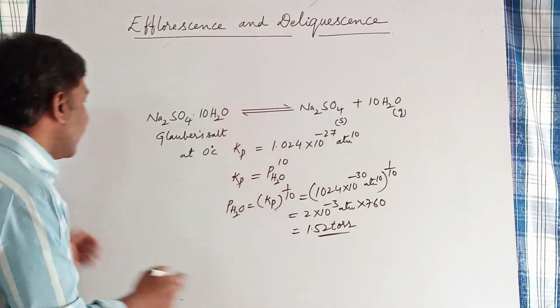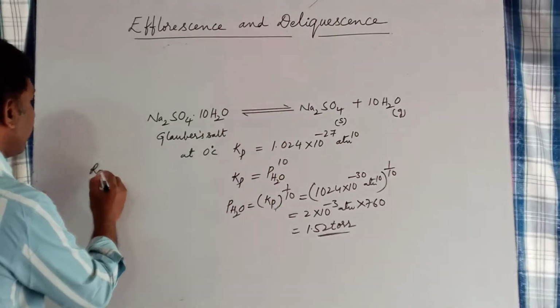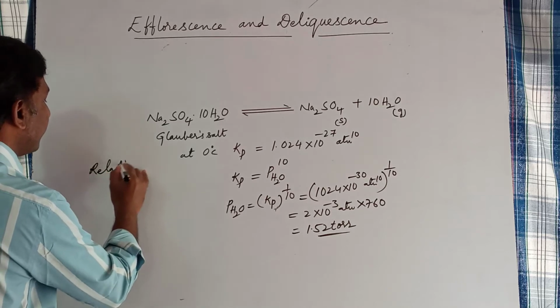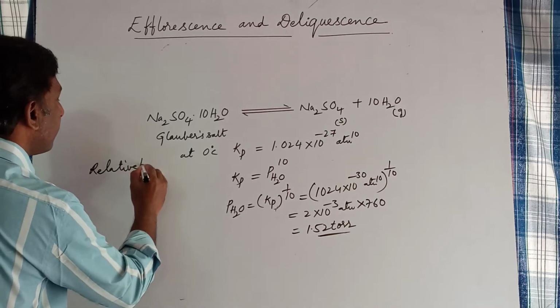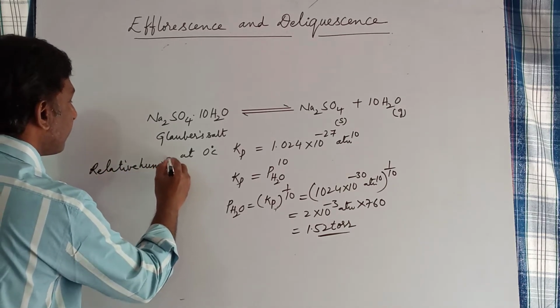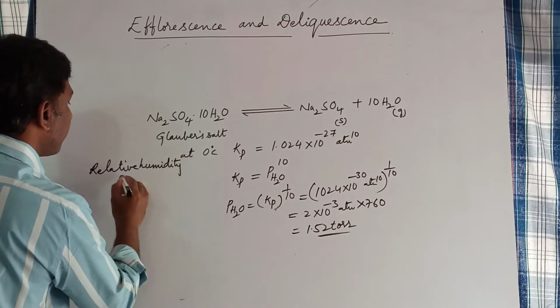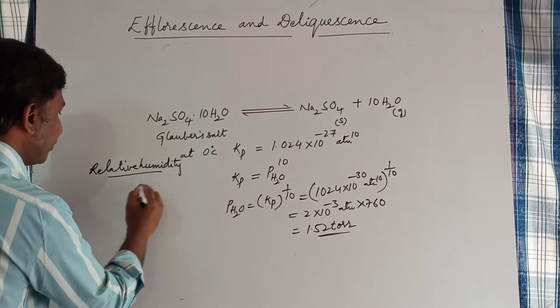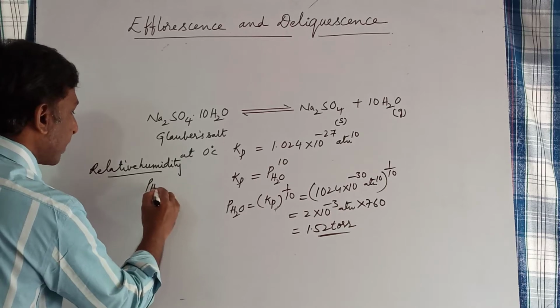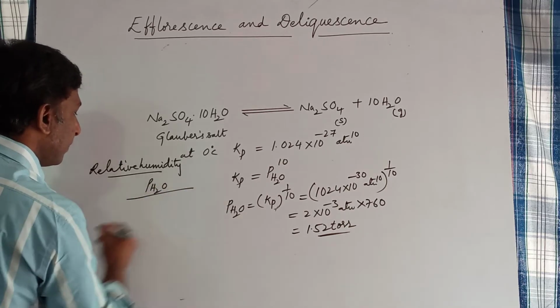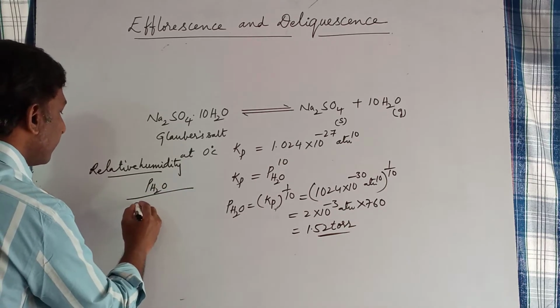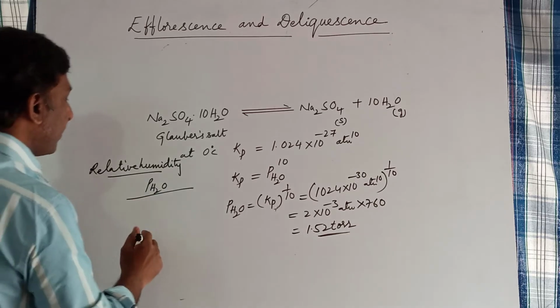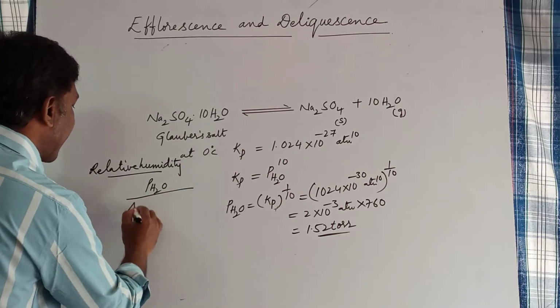So relative humidity is the ratio between the partial pressure of water vapor and the pressure of saturated water vapor, that is, the aqueous tension.